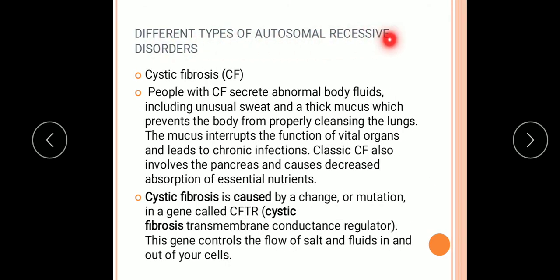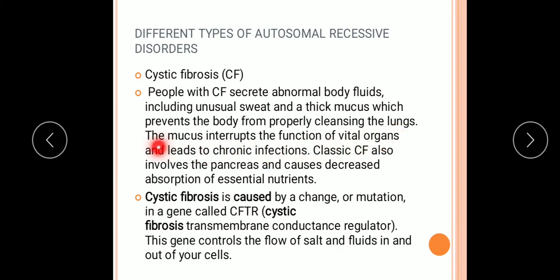Now, different types of autosomal recessive disorders as per your syllabus we will see here. First, cystic fibrosis. People with CF secrete abnormal body fluids, including unusual sweat and a thick mucus which prevents the body from properly cleansing the lungs.